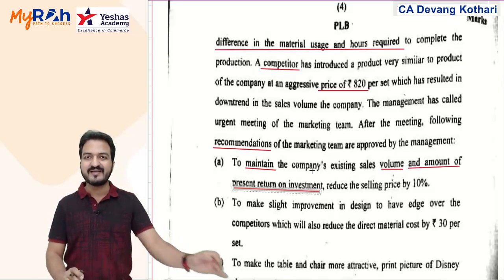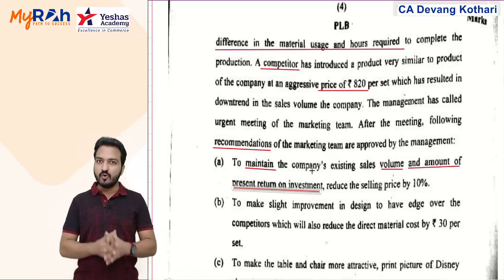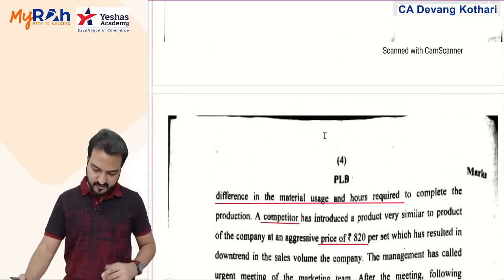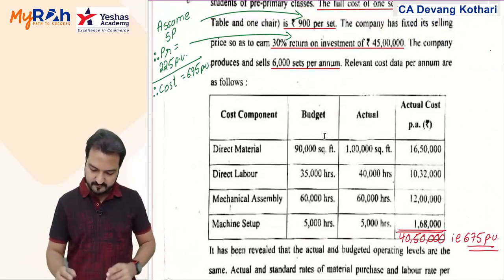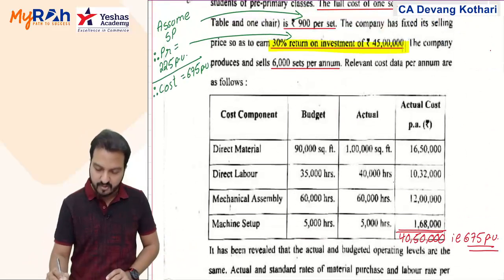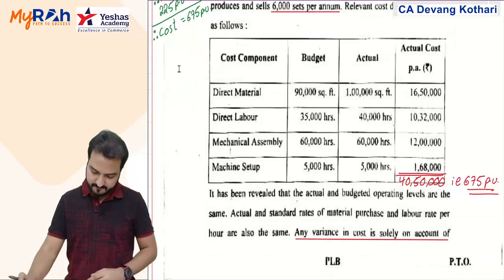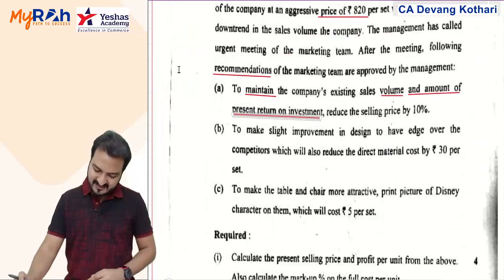So you want to maintain your units, 6,000. You also want to maintain your return on investment, same 30% return on investment. So same profit of 225 per unit you wish to maintain. Same units and same total profit.